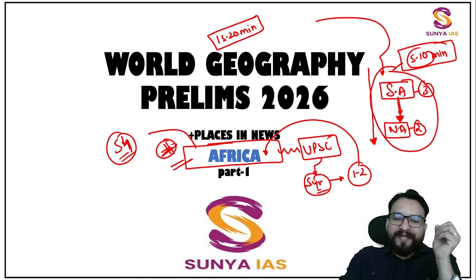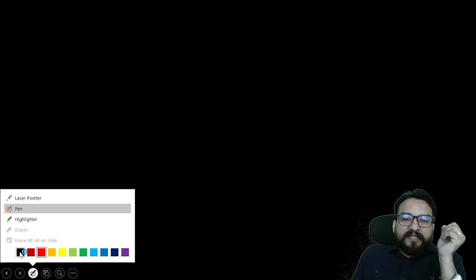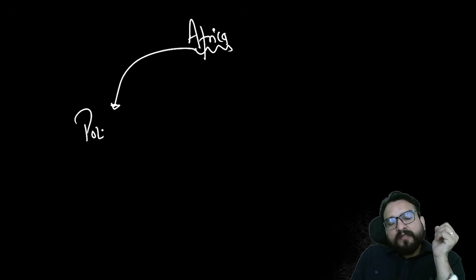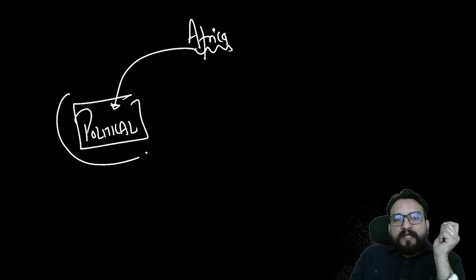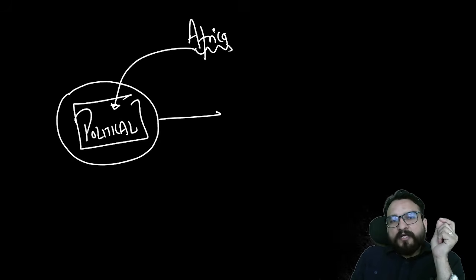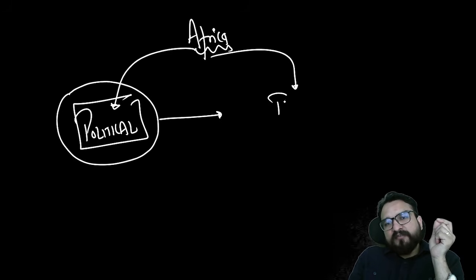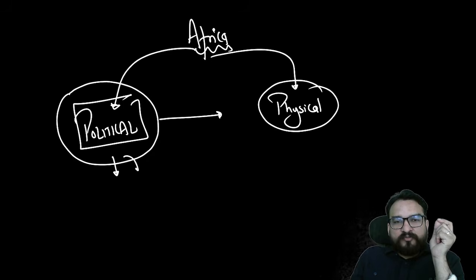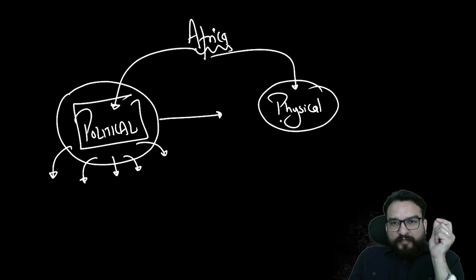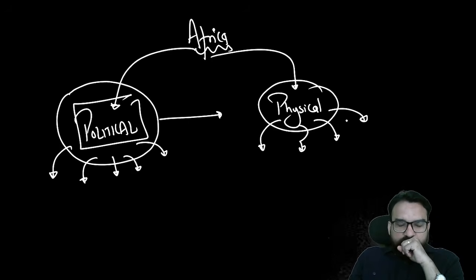This is part number 1. As you must know the ideology of the classes, that is how we are understanding the continents. First we will have the political base. Now over here the political base is complex, but once we make this political base, then understanding the physical features will be very easy for us. Once you know where is Tanzania, where is Mozambique, where is Cote d'Ivoire, where is Gambia, where is Gabon, then you will be understanding the lakes, river paths, mountains, deserts, right?